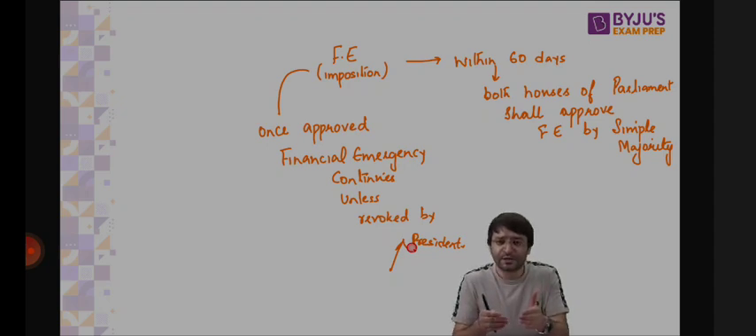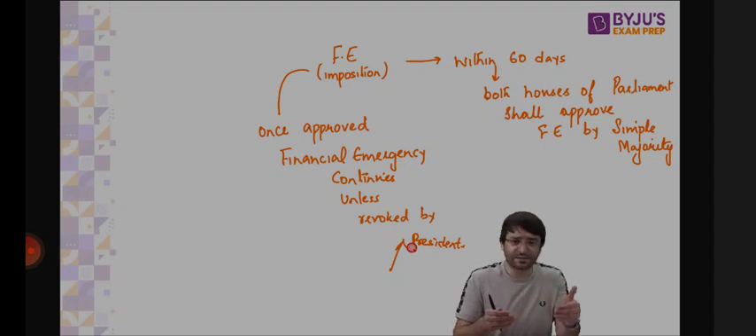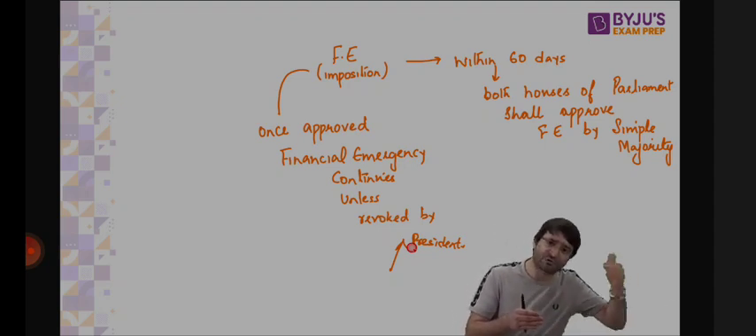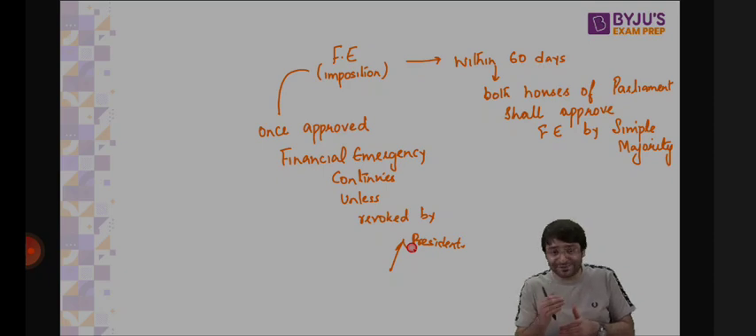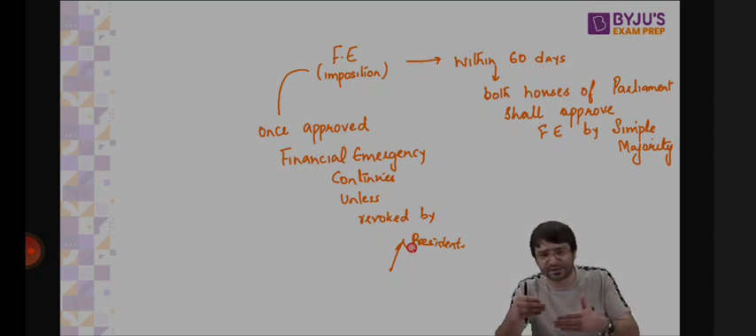Once it is approved, it continues for 6 months. Can be extended for 6 months, extended again for 6 months, and again. There is no upper limit. President's rule, once it is imposed today, within 60 days, by simple majority, both houses of the parliament have to approve president's rule. And it continues for 6 months, then for another 6 months. Then if 2 conditions are satisfied, for 2 more years. That means maximum validity is 3 years.